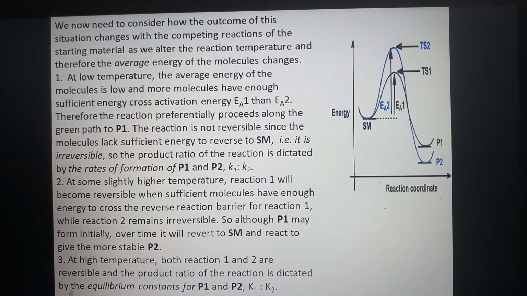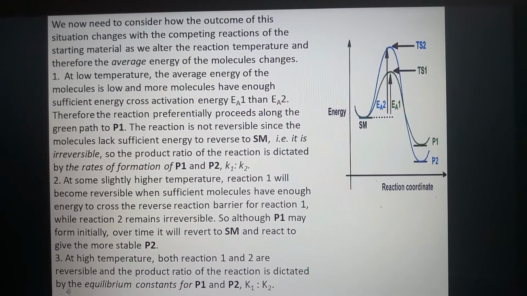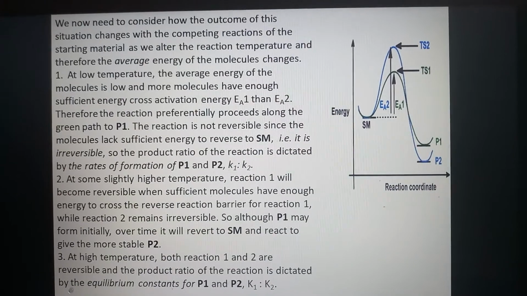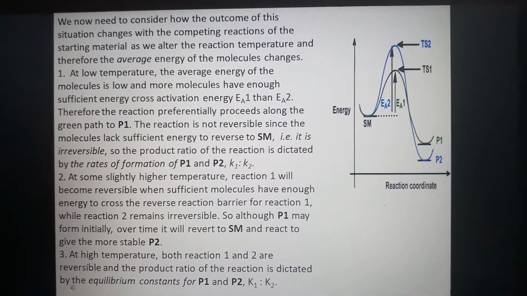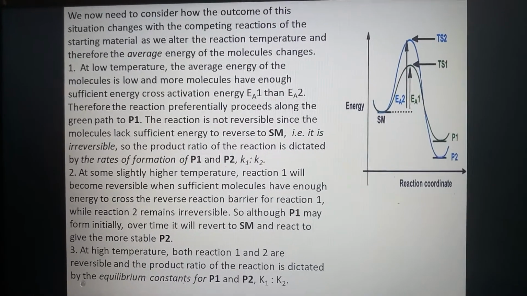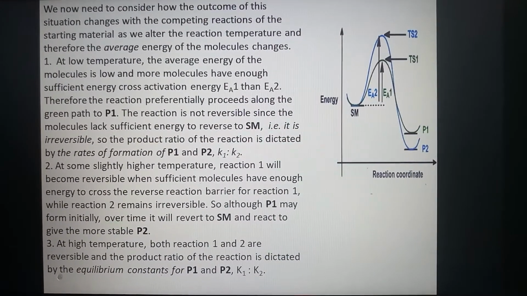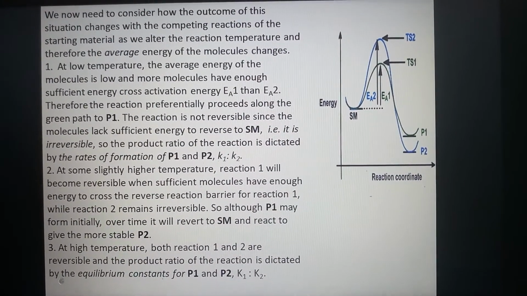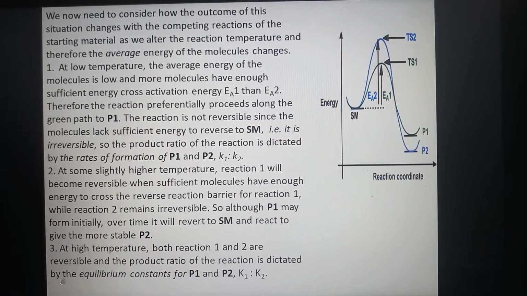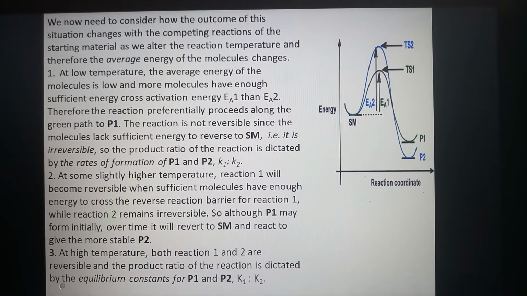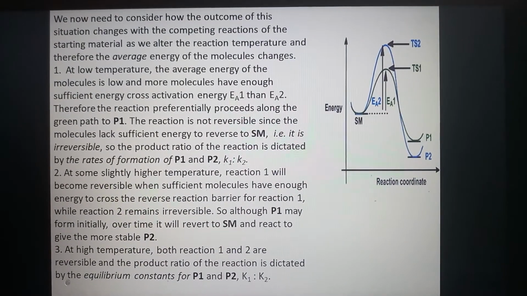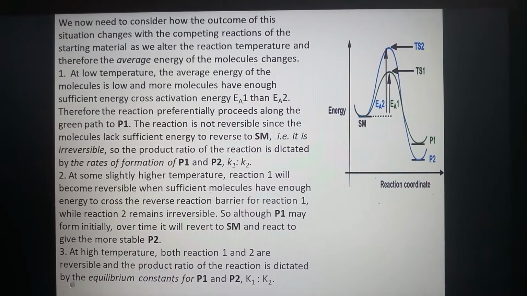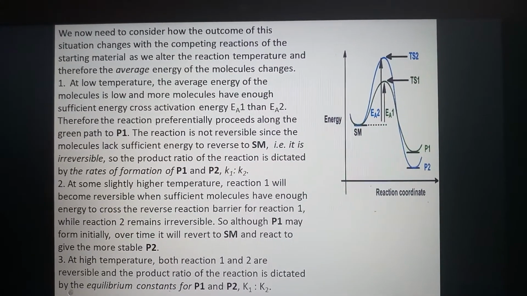So, although P1 forms initially, over time it will revert to starting material and react to give the more stable P2. At high temperature, both reaction 1 and 2 are reversible and the product ratio of the reaction is dictated by the equilibrium constant for P1 and P2, that is K1 to K2.